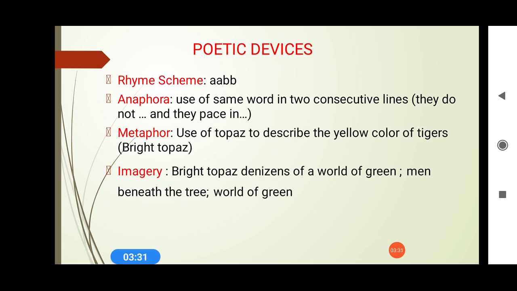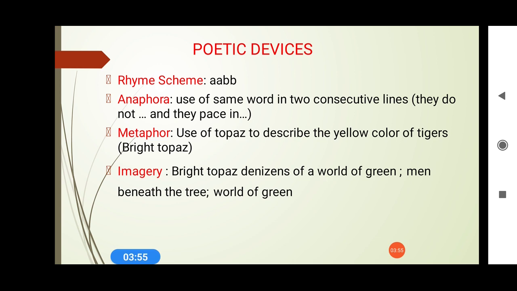Use of topaz to describe the yellow color of tigers: the bright topaz is used indirectly to compare the color of the tigers. Now similarly, in the same line, bright topaz denizens of a world of green, imagery is there. Imagery can be divided into different categories, but we will not go that deep. We will discuss only the imagery that has been used here.